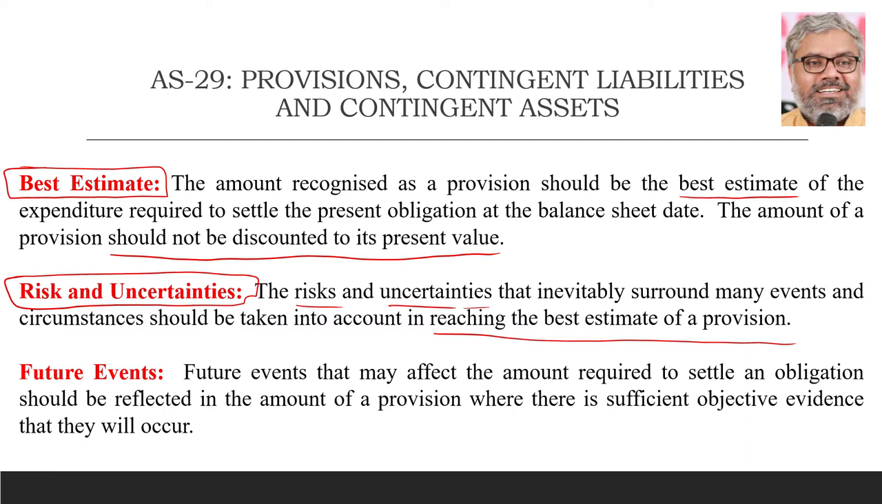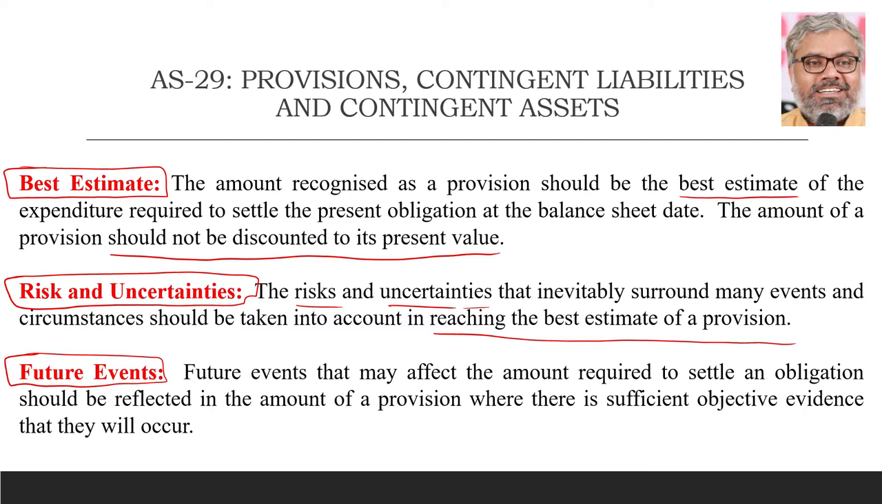So, first of all, the provision should be the best estimate. Second, while calculating or ascertaining that best estimate, we should also consider the risks and uncertainties that might be attached to the situation. That is a second point to be kept in mind, and care has to be taken by the organizations while making that best estimate.